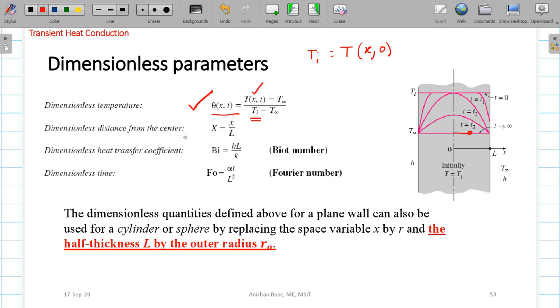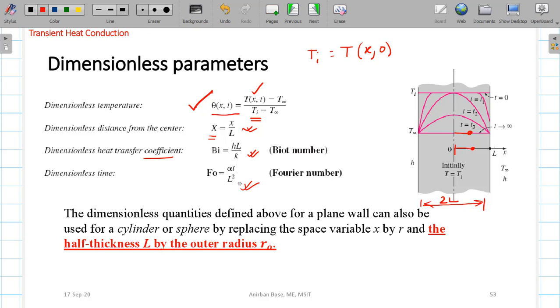Dimensionless distance is represented by capital X, which is equal to the position x, in the case of a plane wall, divided by half of the thickness, that is L. L is half of the thickness, considering the total thickness of the plane wall is 2L. So x by L is the dimensionless distance. It is simply normalized by dividing by L. And the dimensionless heat transfer coefficient is hL by k, which is the Biot number, and the Fourier number that you know, alpha t by L square.